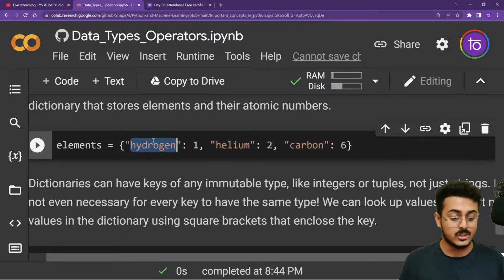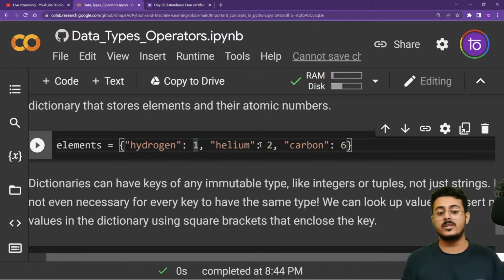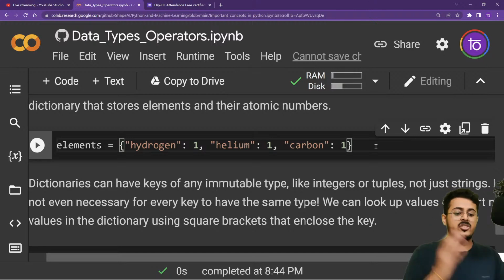Right over here the keys are hydrogen, helium, and carbon. As you can see, these are unique, whereas the values need not be unique. I can have hydrogen as one, helium also as one, carbon also as one, but I cannot have hydrogen, hydrogen, hydrogen. Keys need to be unique. The values can be the same, but of course we are putting the right values: hydrogen is 1, helium is 2, and carbon is 6.